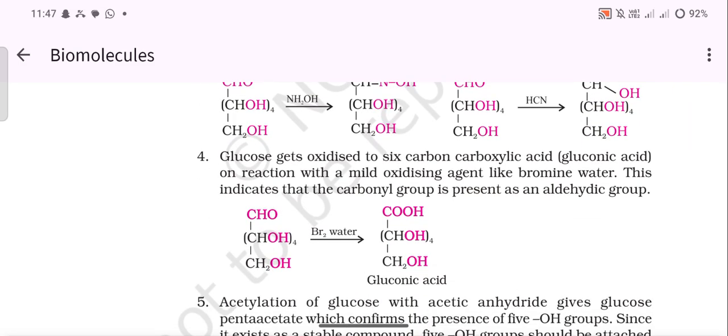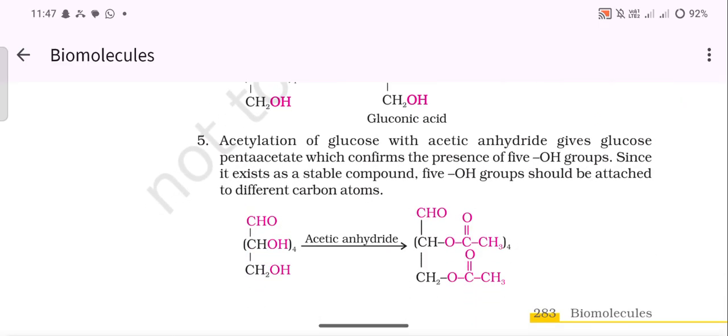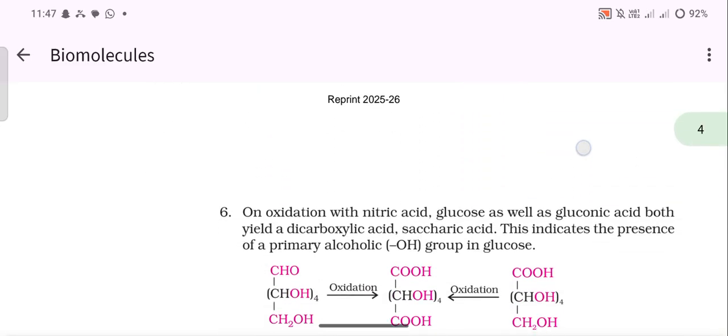Glucose gets oxidized to the 6 carbon carboxylic acid, gluconic acid, on reaction with a mild oxidizing agent like bromine water. This indicates that the carbonyl group is present as an aldehydic group. Acetylation of glucose with acetic anhydride gives glucose pentaacetate, which confirms the presence of 5 OH groups. Since it exists as a stable compound, the 5 OH groups should be attached to different carbon atoms.